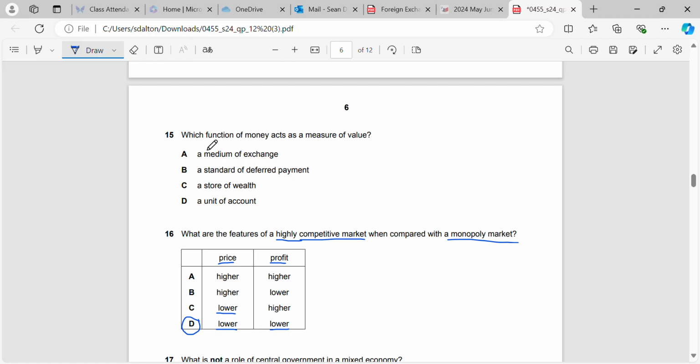Okay, question 15, again, I've gone through this in previous ones. You just have to go learn your functions and characteristics of money. In this case, the function of money that acts as a measure of value would be a unit of account. Okay, just go and learn them, all available, unit 3.